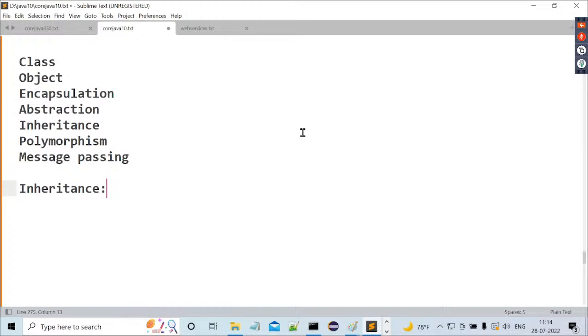Association also exists. That is also for what purpose? I don't require association, just forget about it. I'm asking only one question. What is the main advantage of inheritance? Reusability. Code reusability. Observe carefully.